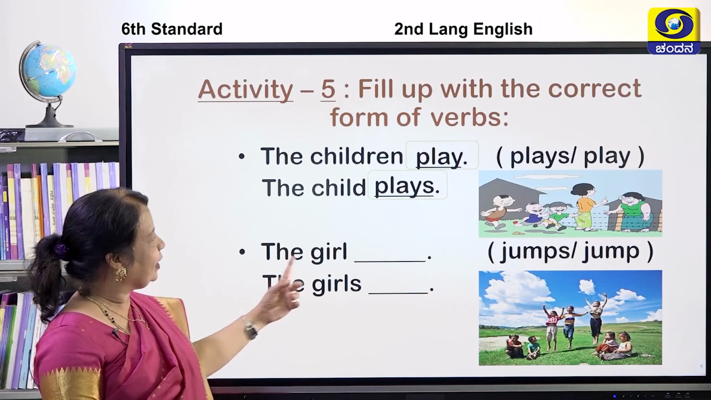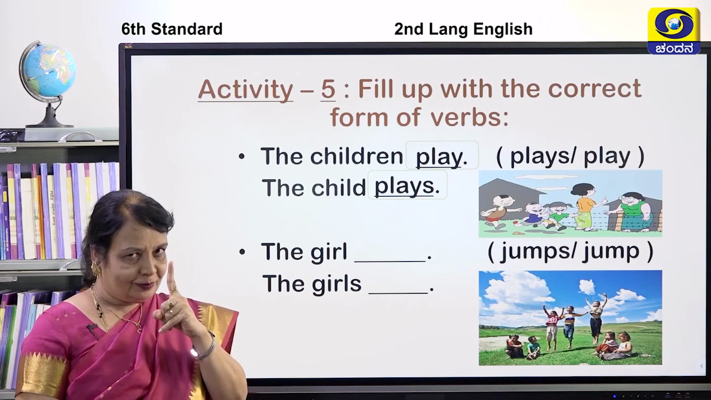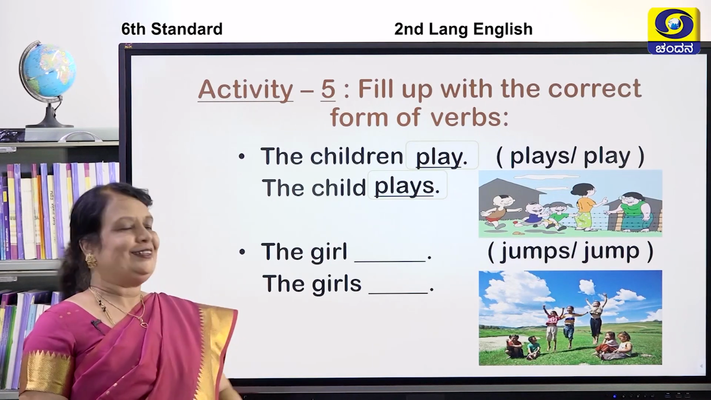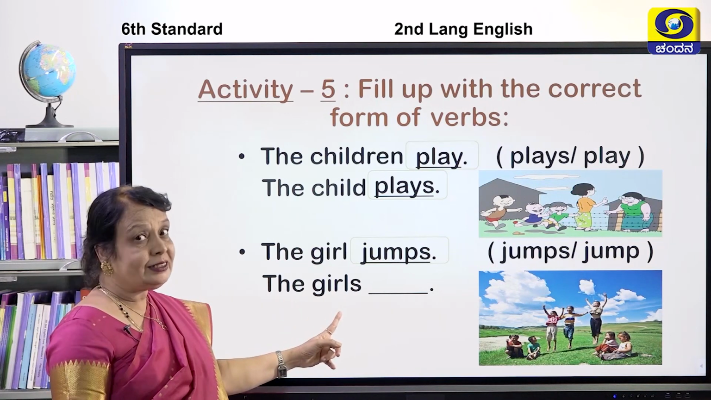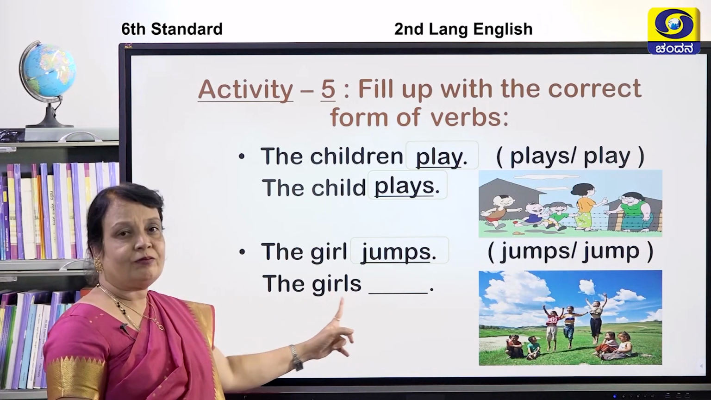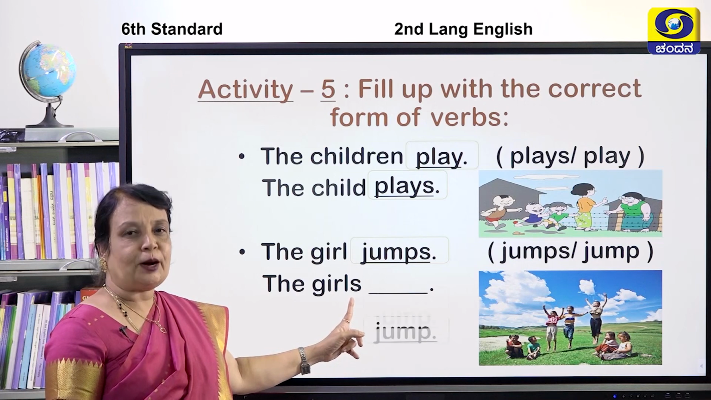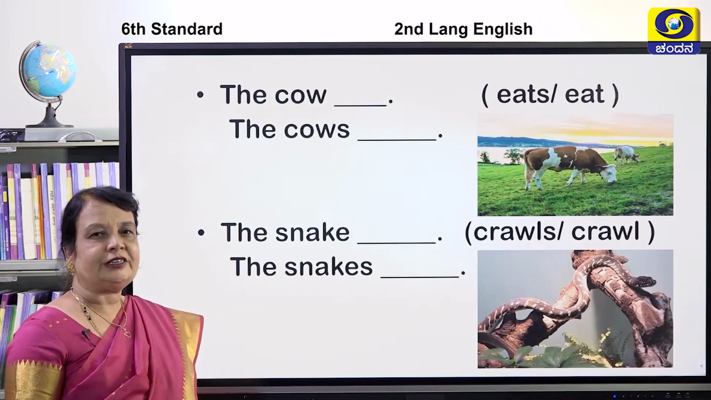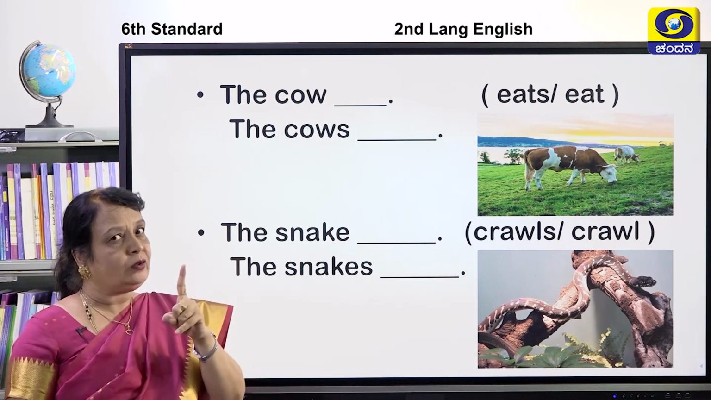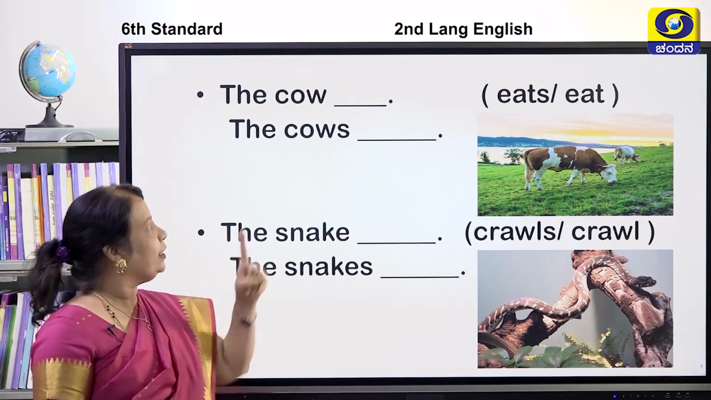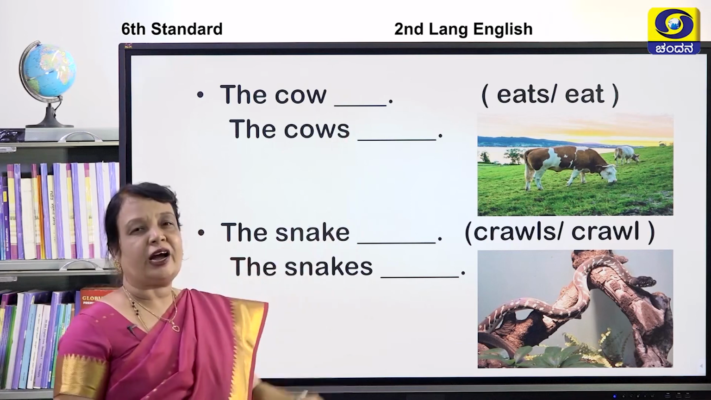Here, the girl, singular, one. So, add, good, yes, the girl jumps. The girls, here it is plural, more than one. The girls jump. I have two more children here. Here, the cow. Cow means only one. Yes, when it is like this, you are supposed to add yes.